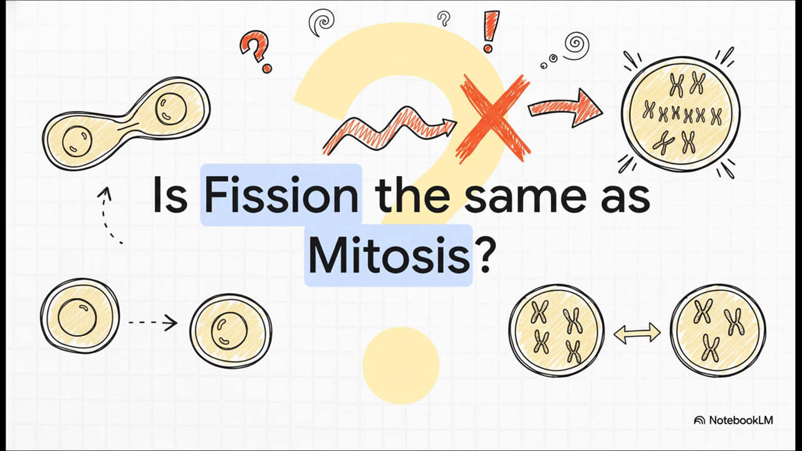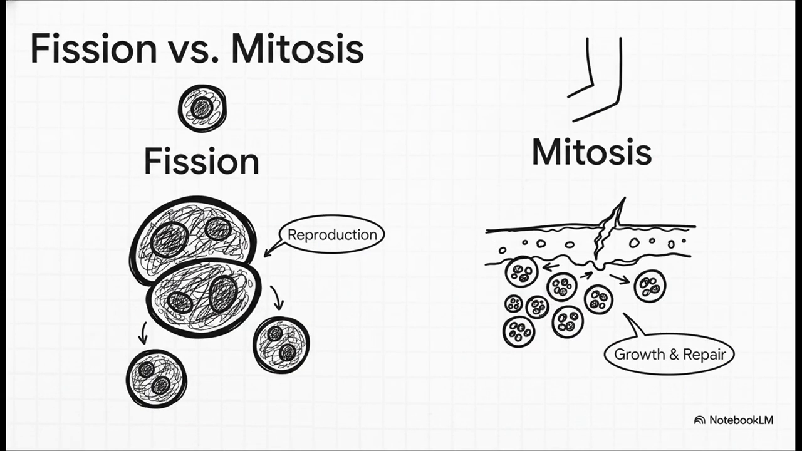Now, I want to talk about something that often confuses students. Is fission the same thing as mitosis? Let's clear this up. They are not the same. You see, fission is a mode of asexual reproduction. It happens in unicellular organisms, and the entire parent organism divides to form new individuals. Mitosis, on the other hand, is a type of cell division that happens in multicellular organisms like us. We use mitosis for growth, for repair of tissues, and for replacing old cells. When we have a cut, mitosis helps to heal it. Mitosis is not a mode of reproduction for the whole organism, in our case.